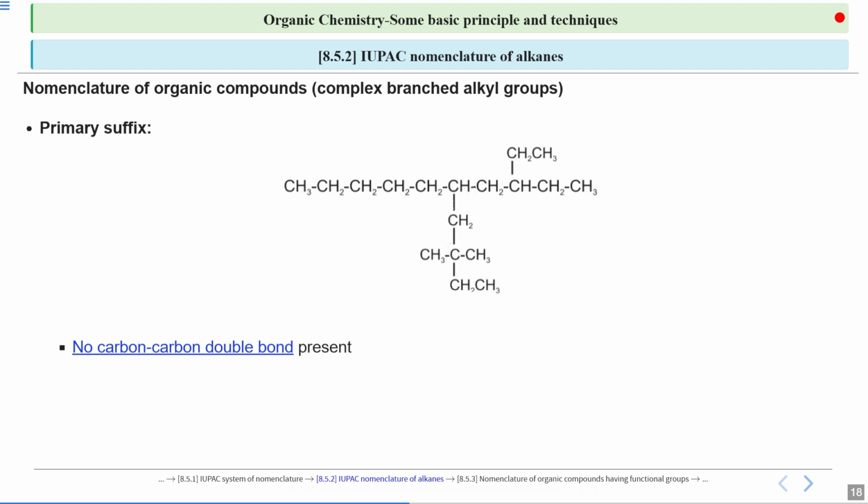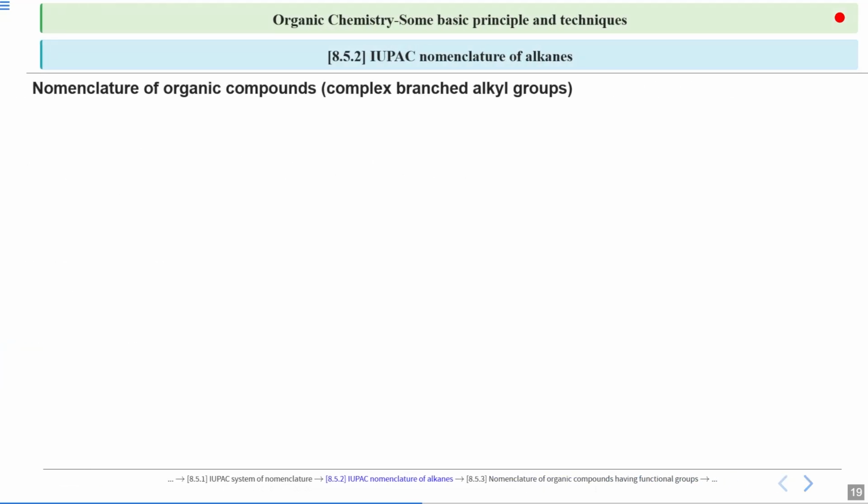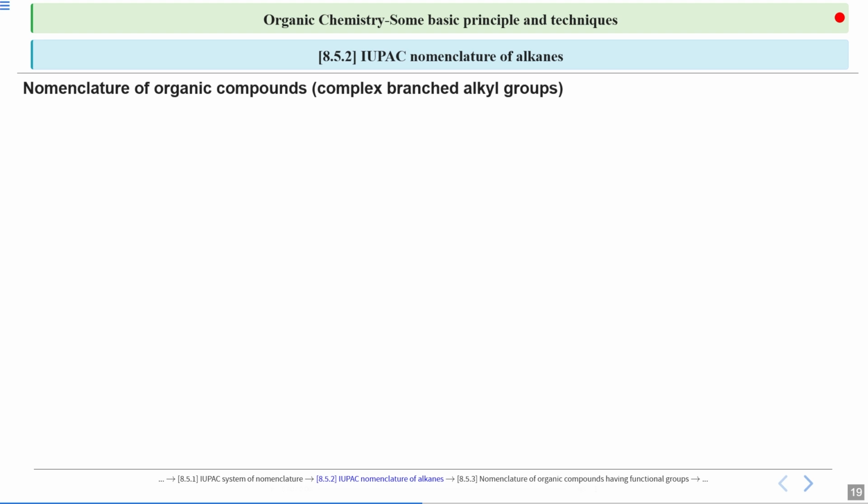There are no carbon-carbon double bonds present in the given compound, so that makes sure that your primary suffix is 'ane'. What is the next thing? The most important one is to name the complex branched alkyl groups. To do that, we have to first do the numbering. Now, we will again use the lowest possible set of numbers to number it.